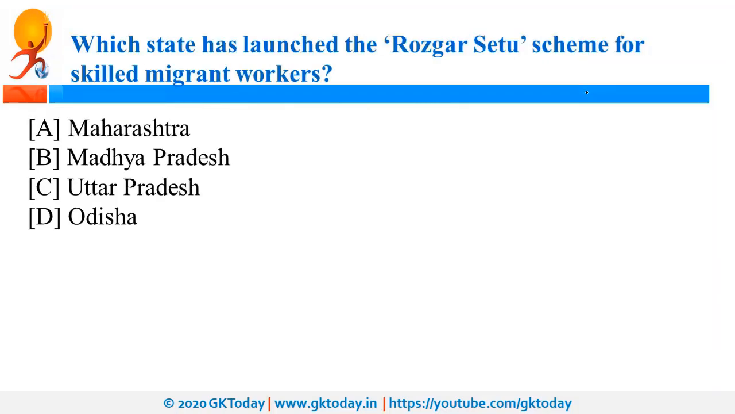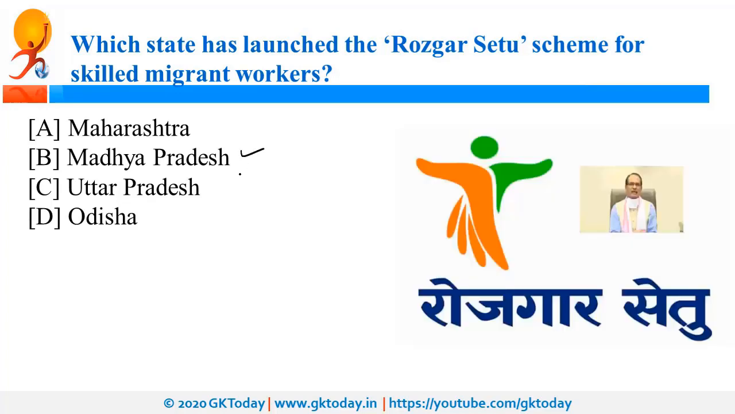Which state has launched the Rozgar Setu scheme for the skilled migrant workers? So this has been launched by the state government of Madhya Pradesh. Madhya Pradesh was also in news as recently it launched the FIR Aapke Dwar initiative.